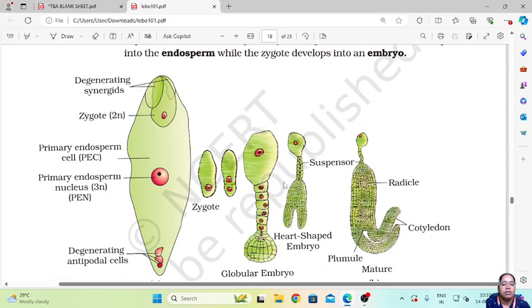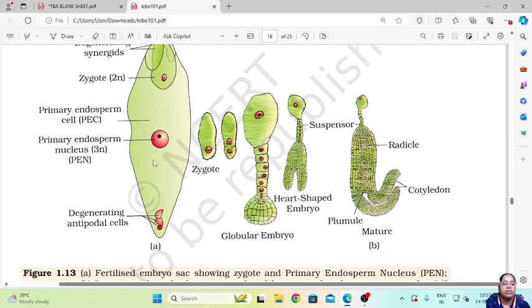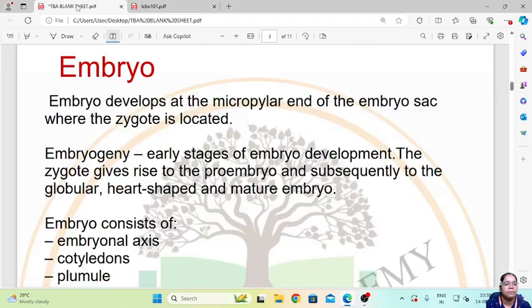So these are the stages of embryo development. This is the first stage wherein the fusion takes place. Then the zygote is formed. The zygote will divide into two cells. Then it will form a globular embryo. Then it will further divide to form a heart-shaped embryo, and then this is the mature embryo, which consists of the cotyledon, plumule and the radicle, wherein the plumule will develop into shoot, radicle will develop into root, and this part of the mature embryo will develop into the seed cotyledons. So this is how the development of the embryo takes place in the plants.